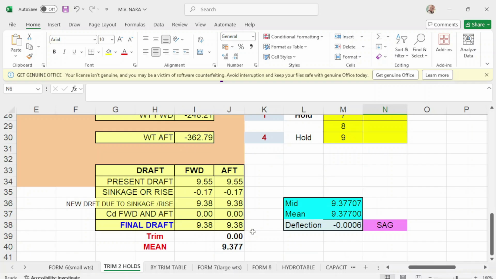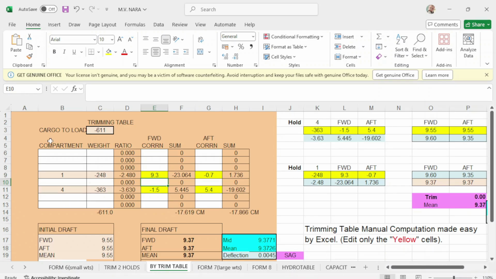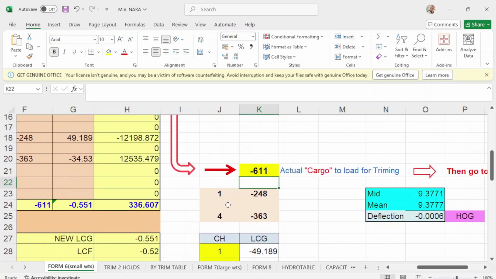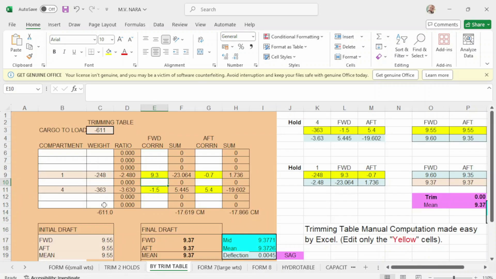Again, we have an even keel here. Then we go by trim table. Take note of the cargo to be taken out or consumed is 611. So I use 1 and 4 here, and number 1 is 248, and number 4 is 360, both negative. So check. So 1 is negative 248, 4 is negative 63, which is the same with this one. Okay, make this a little bit bigger.